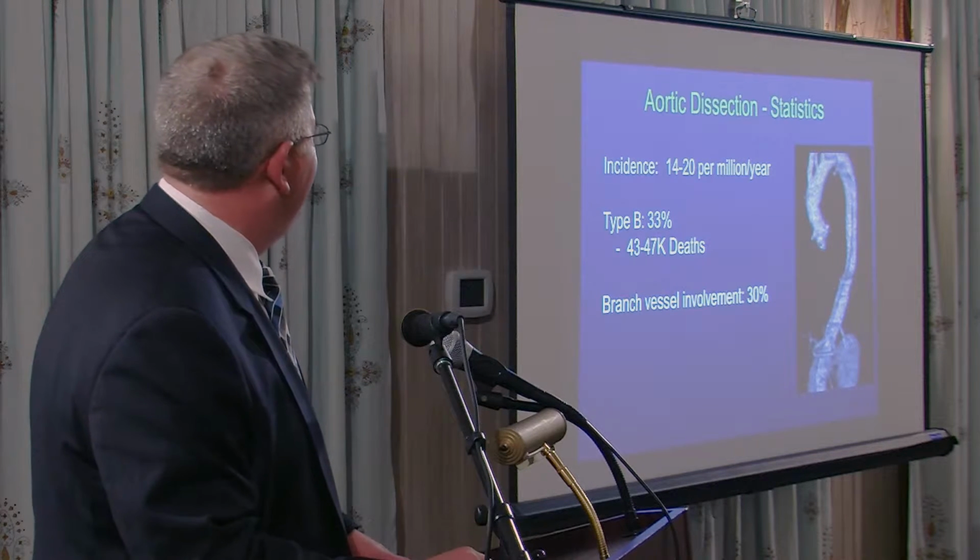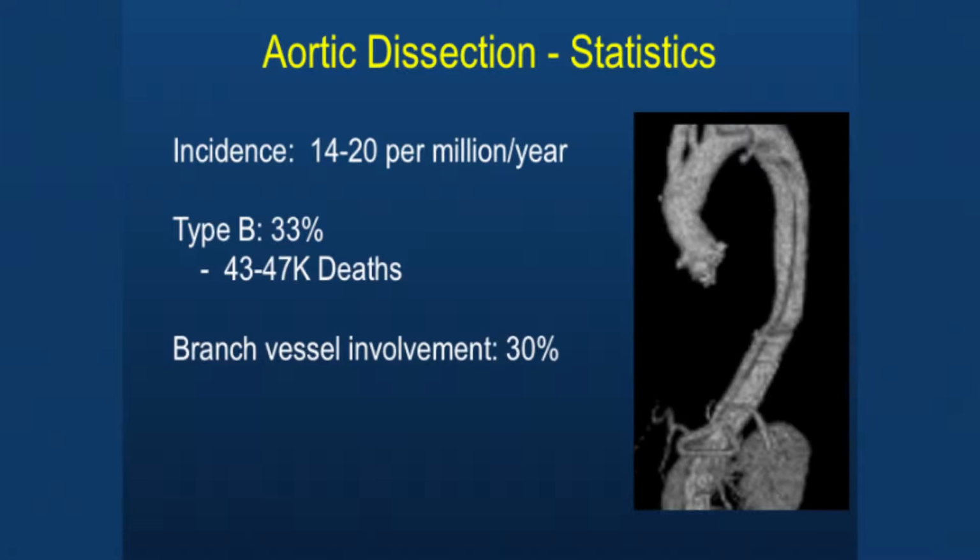All right, so some statistics. It's a rare disease, 14 to 20 per million per year. About 33% of them are type B dissections, and they account for 43 to 47,000 deaths a year. And branch vessel compromise occurs about 30% of the time.